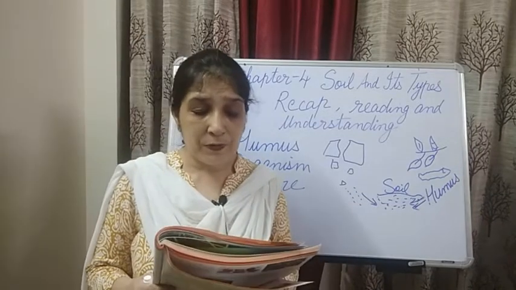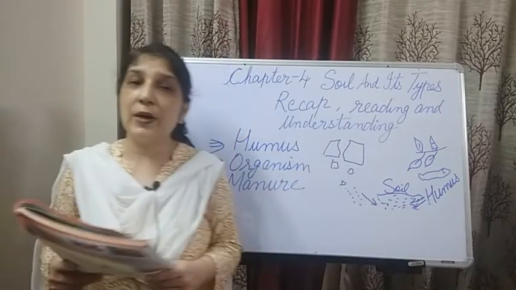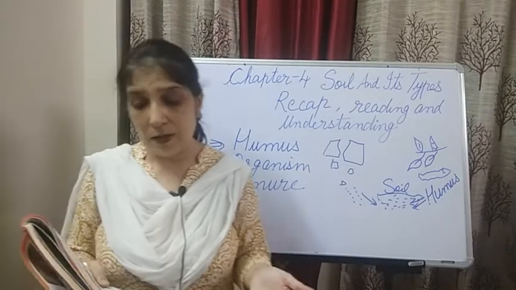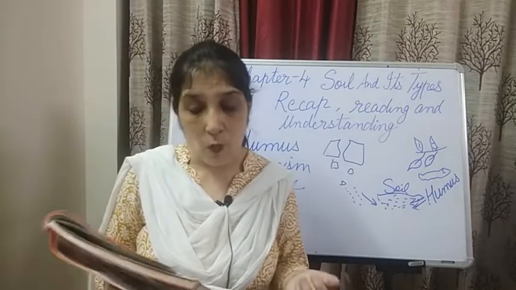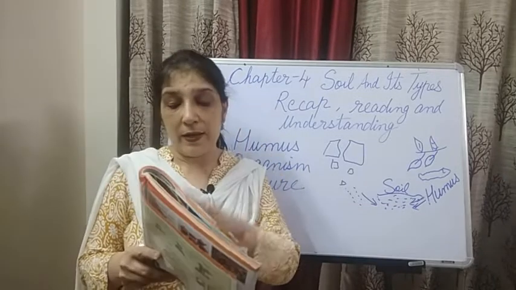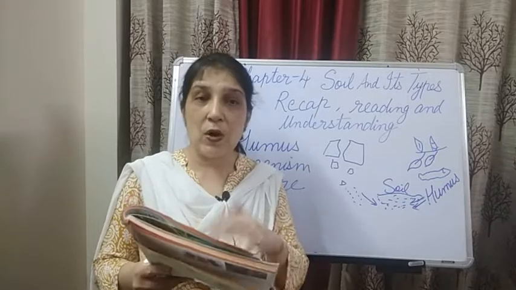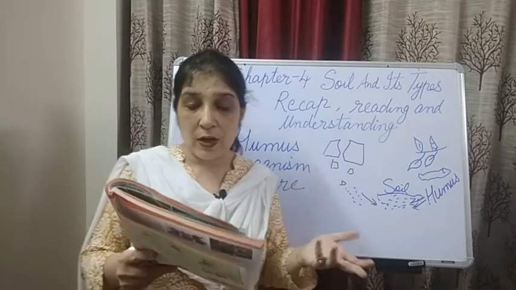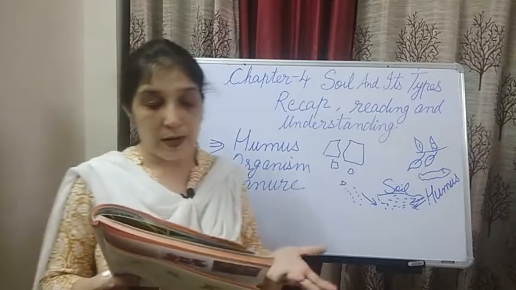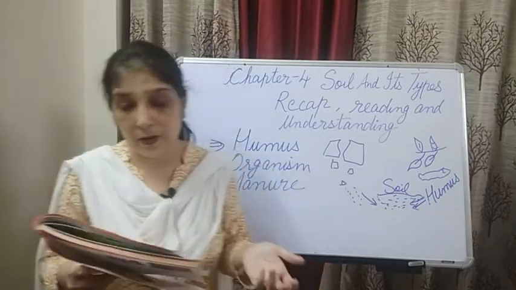With the passage of time, plants started growing in the soil. After that, what happened on earth? Slowly, plants started growing on earth. Many types of insects, worms and other organisms also started living in the soil. When plants and animals died, their body remains got mixed up in the soil. Now what happened? Then plants started growing in the soil. After that, insects, worms and other organisms also started living on earth.